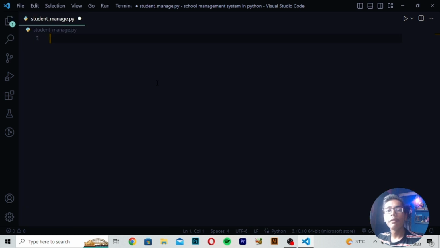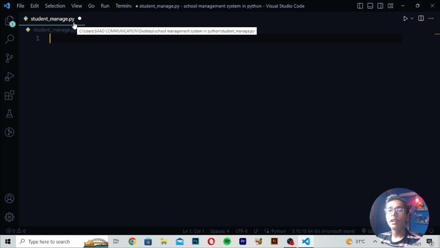Like you all know, when we are working with Python, we have to remove the existing code and save the file with .py at the end. You can give any name at the start, but .py at the end is really important to write. So you can save it in the Python file format.